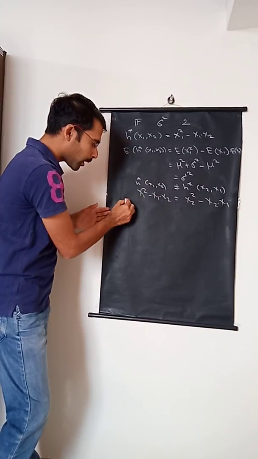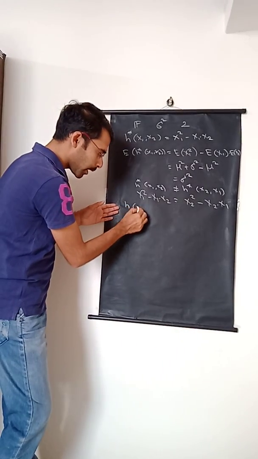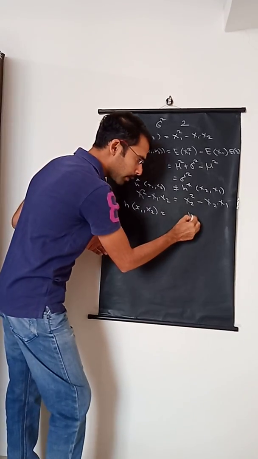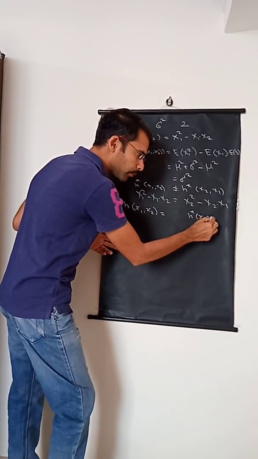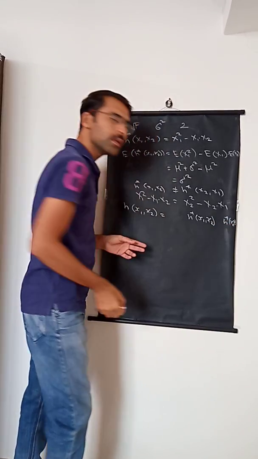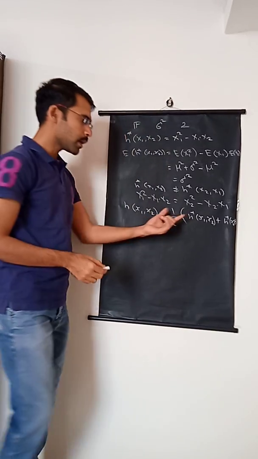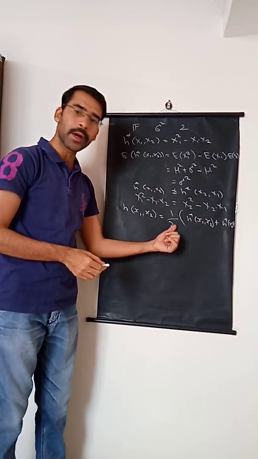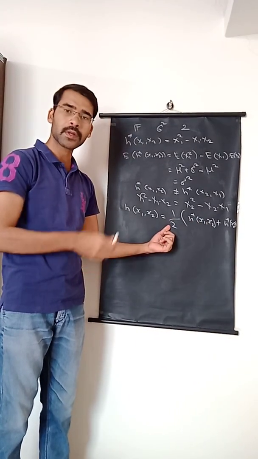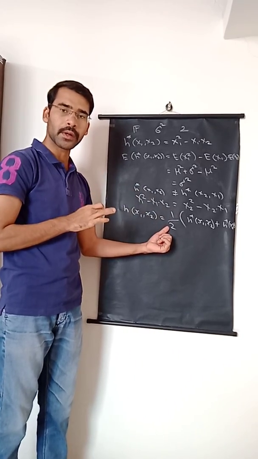Therefore we will form another function h, which will be a symmetric kernel, and this can be formed for this particular sample, say x1 x2, from a star of x1 x2 and a star of x2 x1. The average of these two values will be taken. Since there are two arguments, there are two factorial possible permutations of these values. Either we can take them in the order x1 x2, or in the order x2 x1.